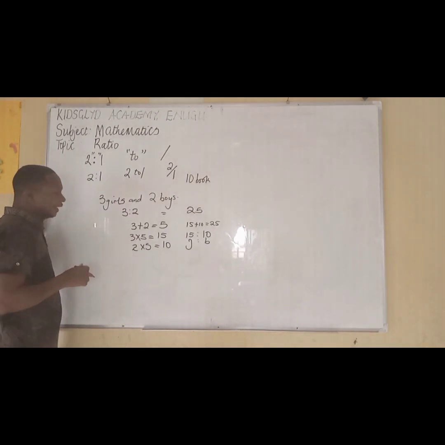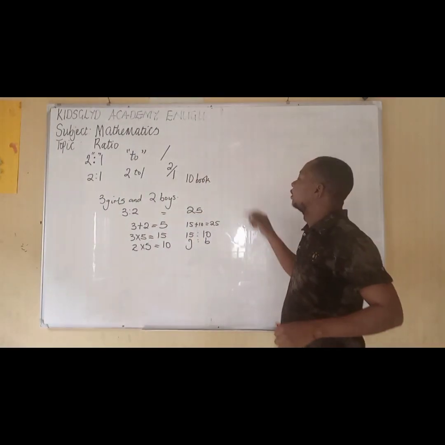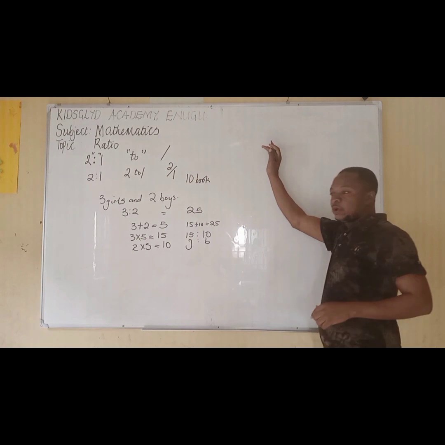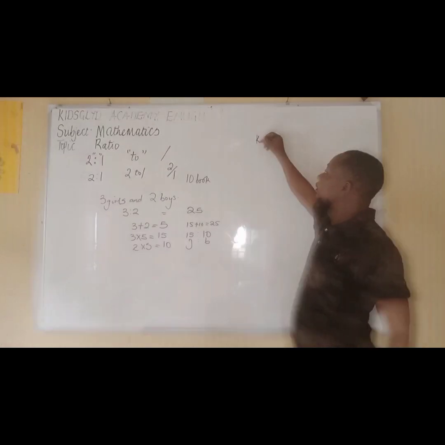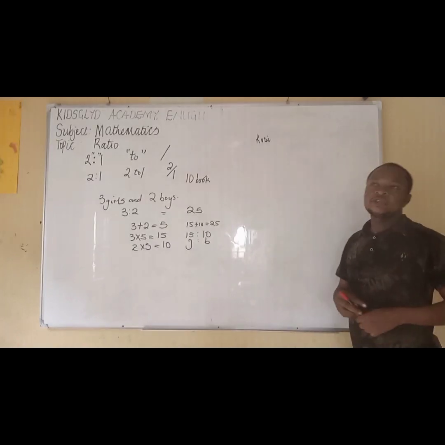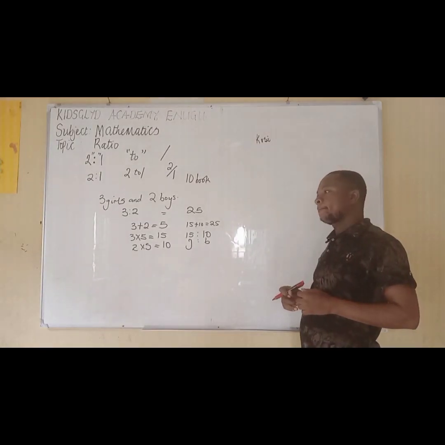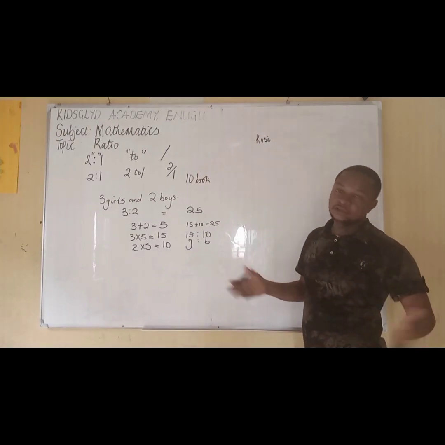Now, there is still another way. For example, Kosi went to a shop to buy peanuts.